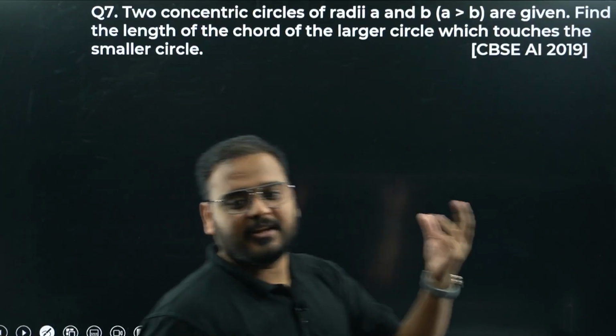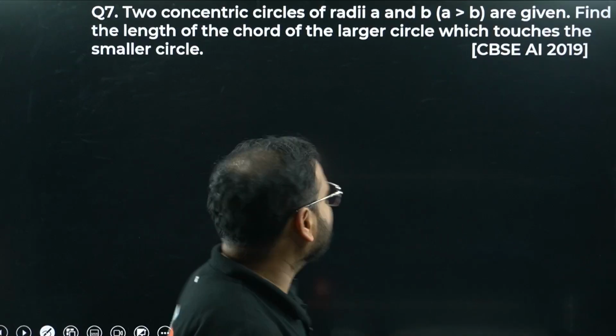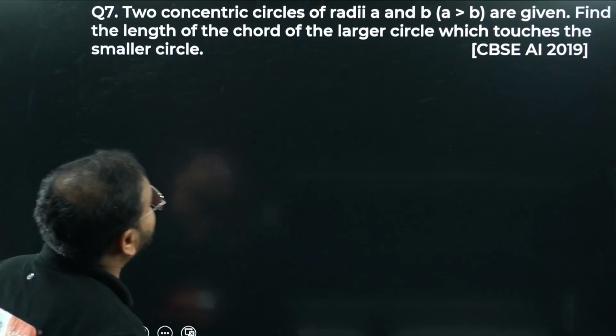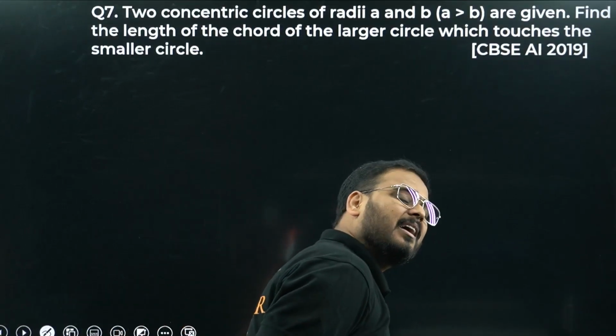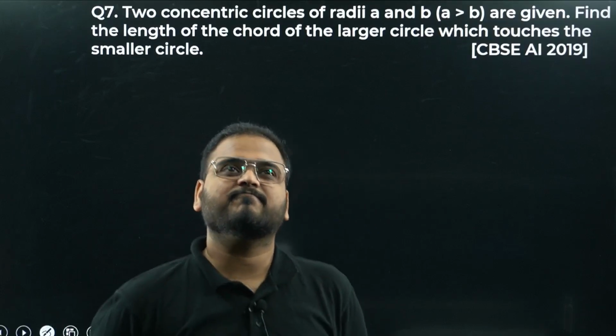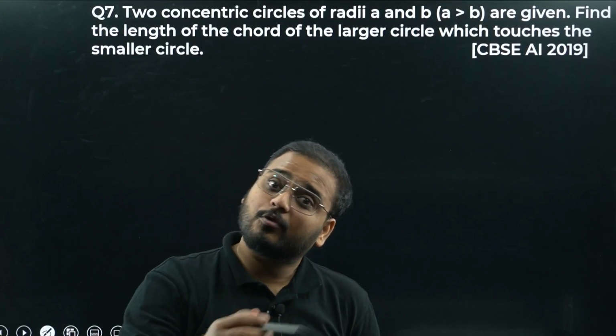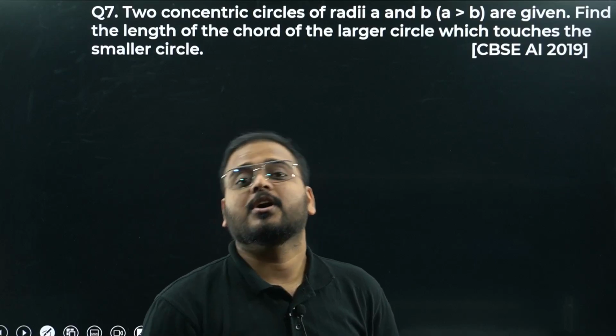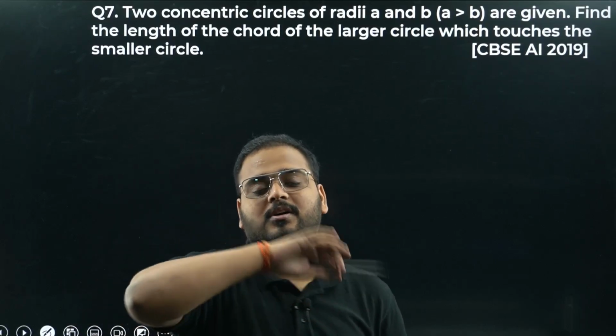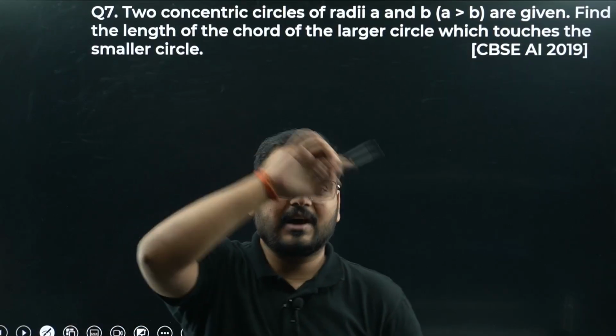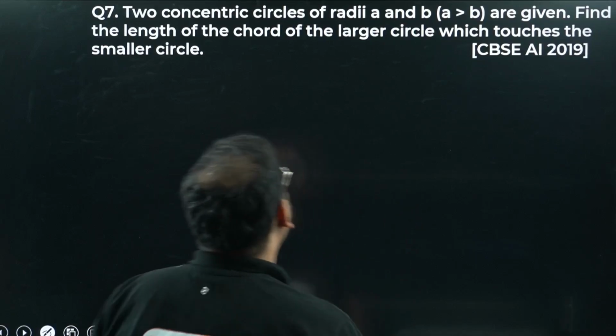The last question of the day. Let's complete it. 2 concentric circles of radii A and B. Similar question, but what happens in this concept? The questions are limited. When you learn the second concept also in the next session, then you'll have a combination of concepts to solve a question. Then we'll have a lot of questions to solve. Right now I've taken only 7 problems.